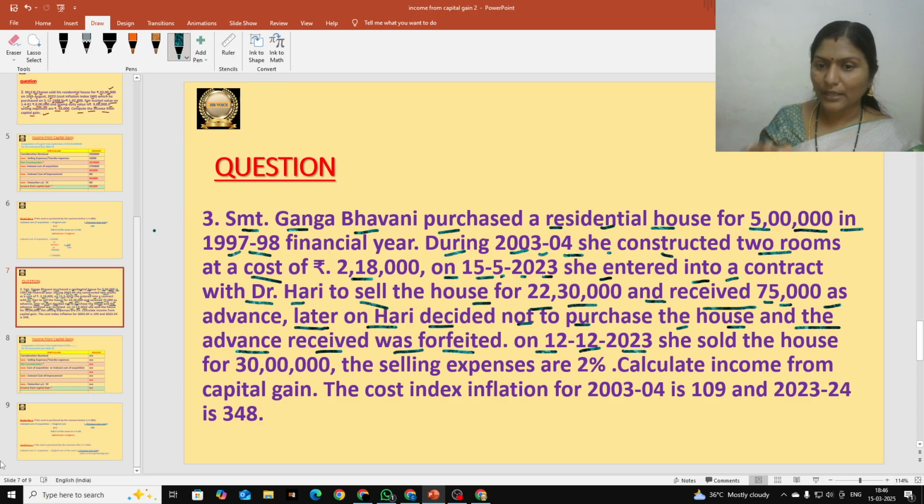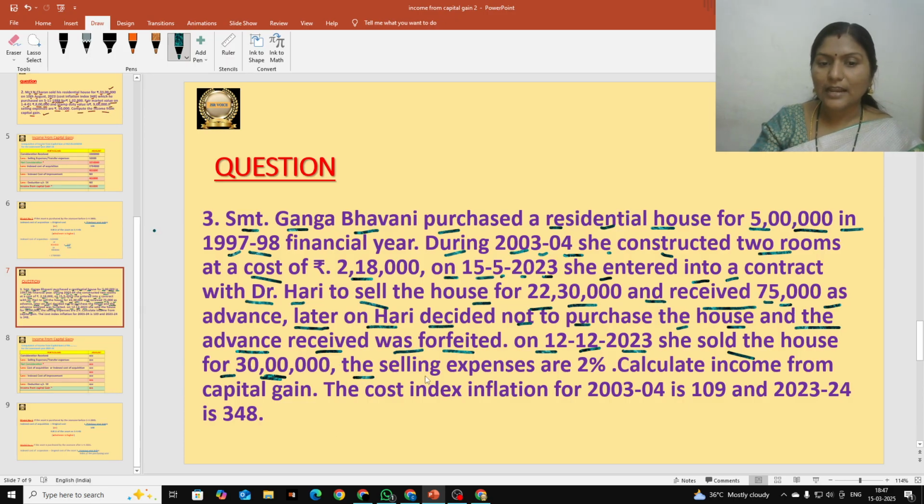And after May, June, July, August, September, October, November, December, okay, in the month of December, on the 12th, she sold the house. She sold that house to another person. Okay, the person's name is not mentioned because we don't require it. So finally she sold that house for how many rupees? For 30 lakhs rupees. So 30 lakhs is the consideration received.